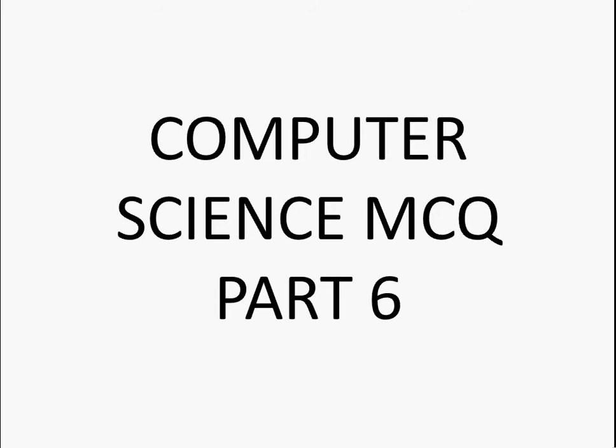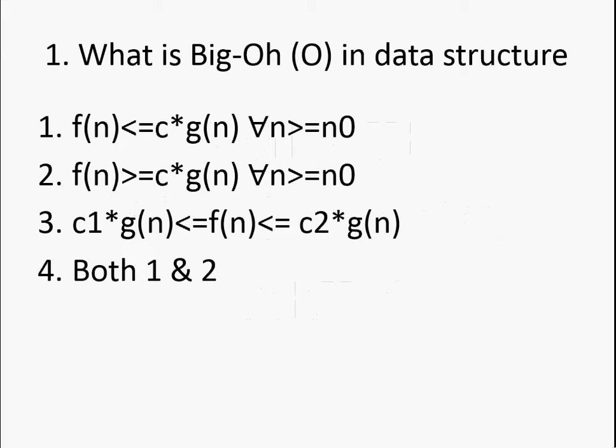Let's start this video. So the first question is, what is a big O in data structure? Options are there. So what is a big O? The correct answer is option first. Function of n is less than or equal to c dot g(n), for all values of n greater than or equal to n0. Option C stands for omega. Okay.